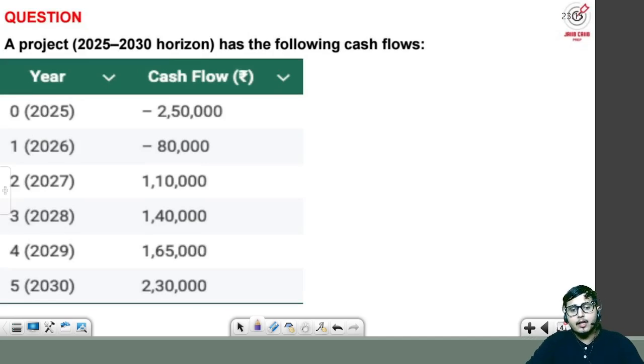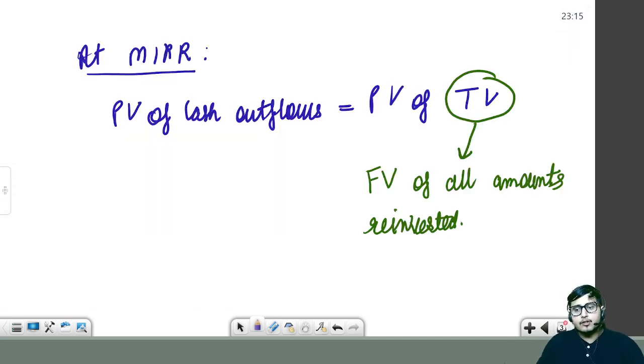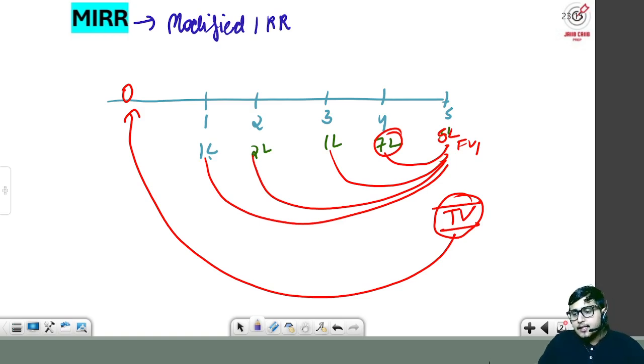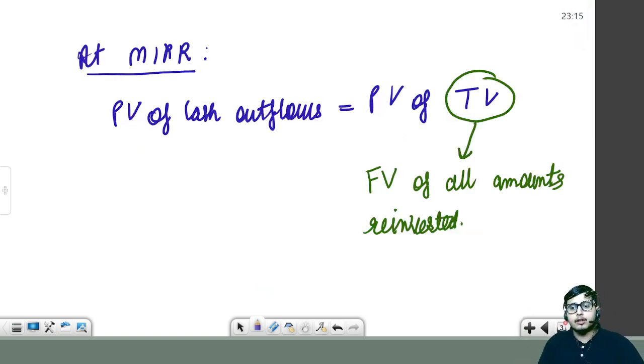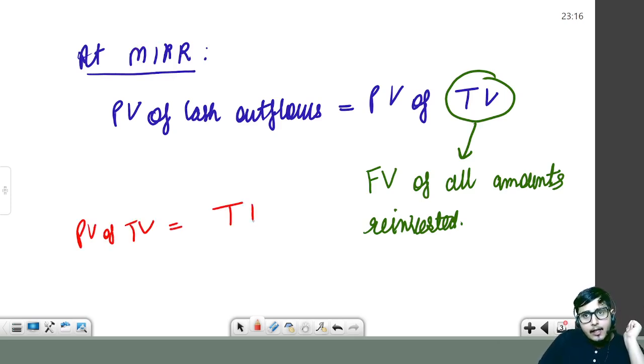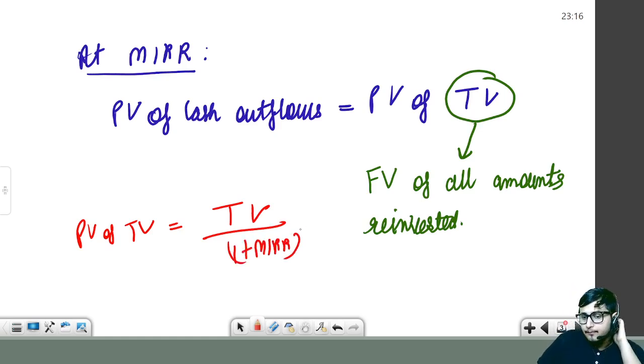So sir and ma'am, in order to do this, let's calculate this thing. Basically, what does it mean? Since we want to calculate the present value, right? Now, how can we calculate the present value of terminal value? For the present value of terminal value, we will use MIRR. Basically, the present value of terminal value will be calculated as terminal value divided by (1 plus MIRR) raised to power n.